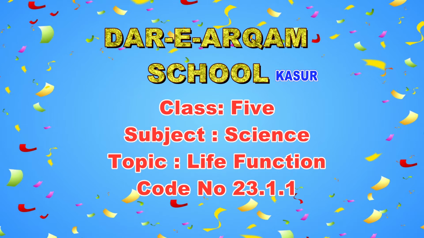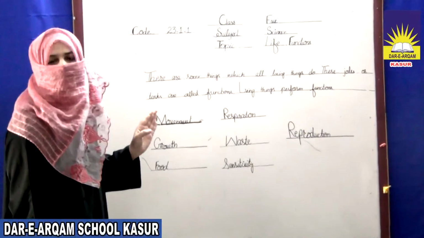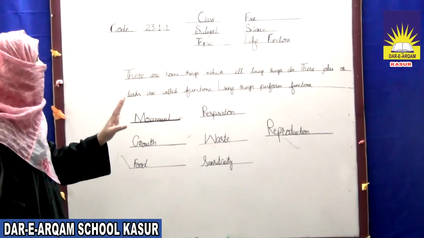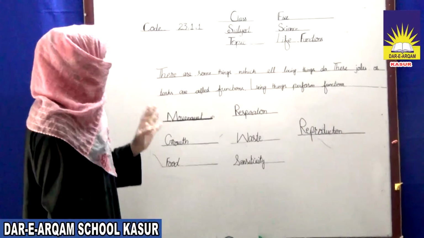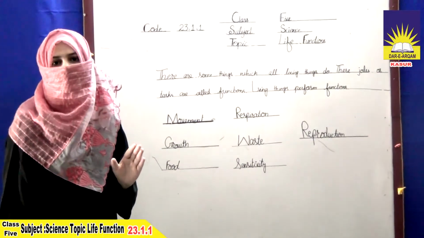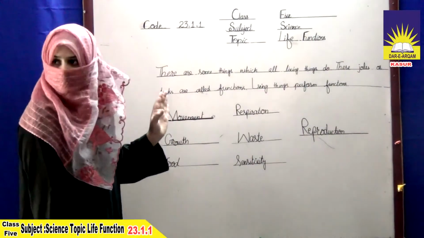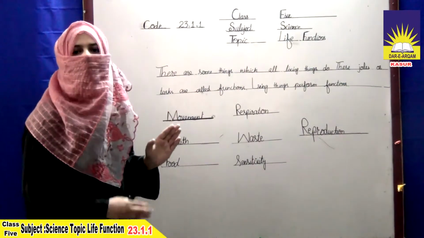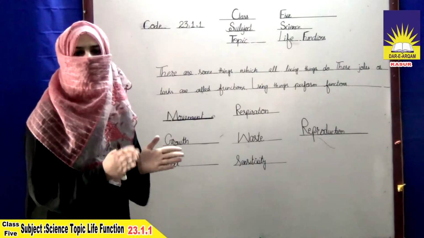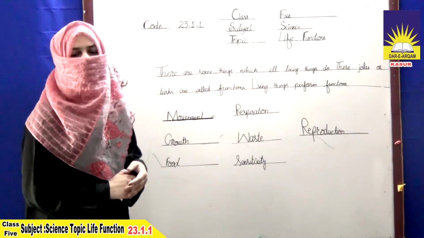Today our subject is science and the topic of our subject is life functions. There are some things which all living things do. The jobs or tasks are called functions. These functions are performed by all living things. Some of these, one of them, is movement. All living things move from one place to another to find food, shelter or to avoid danger.